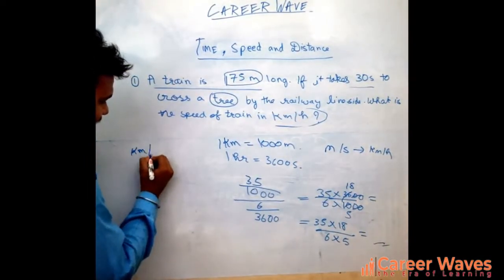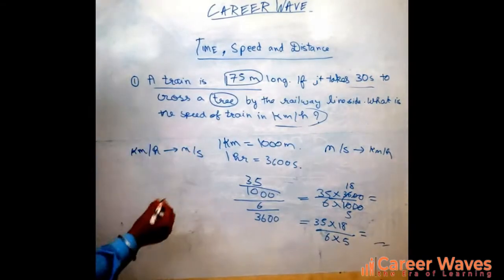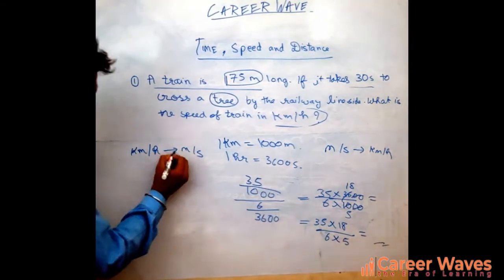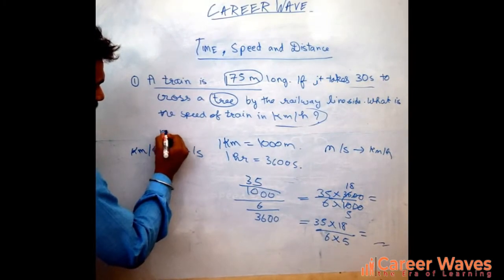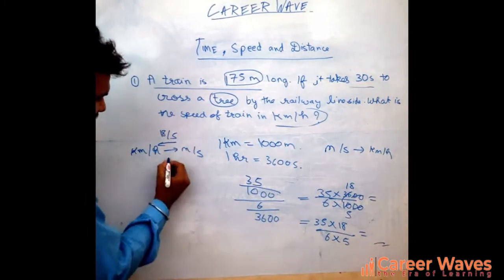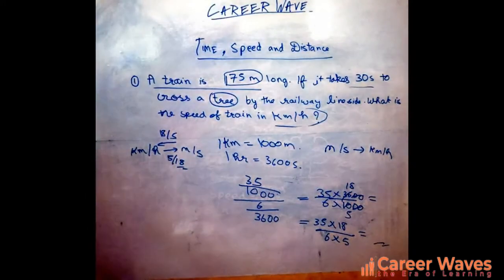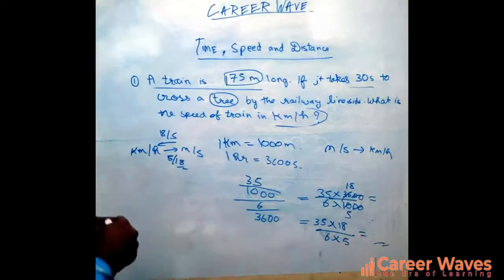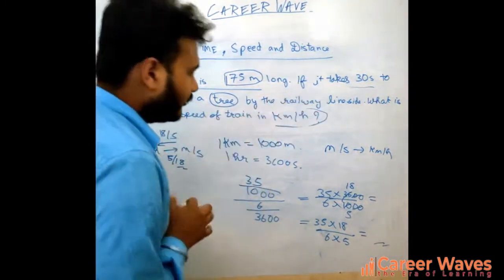Kilometer per hour into meter per second. It is very simple. Before, for converting meter per second to kilometer per hour, we are doing 18 by 5. Now for kilometer per hour, just reverse it, 5 by 18. Isn't it simple? Just now we are finding when the tree is stationary and our train is crossing.